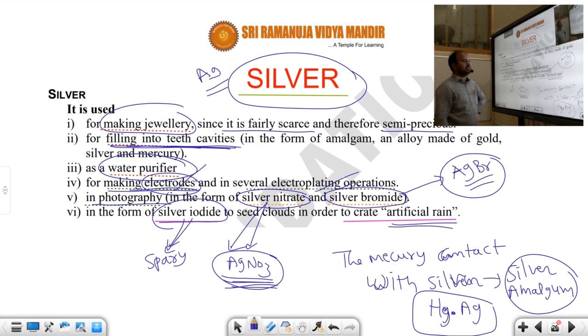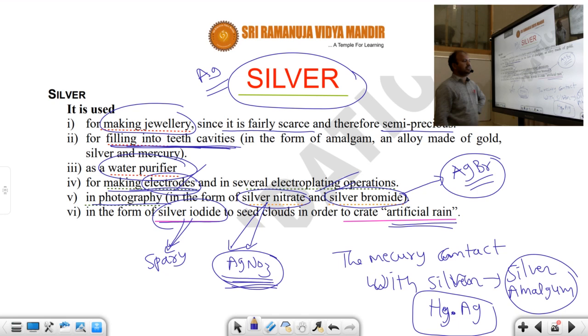So take a look here for your sake. It is used in teeth cavities in the form of silver amalgam. What is amalgam? Mercury liquid in contact with silver metal is called silver amalgam. If mercury liquid contacts gold, that is gold amalgam.